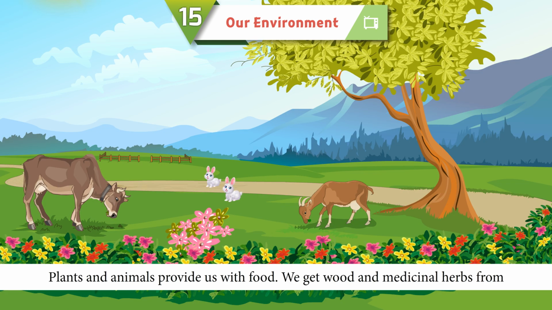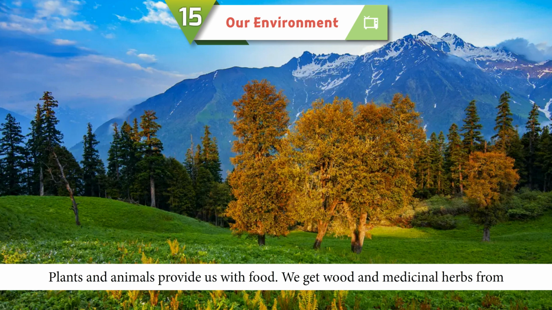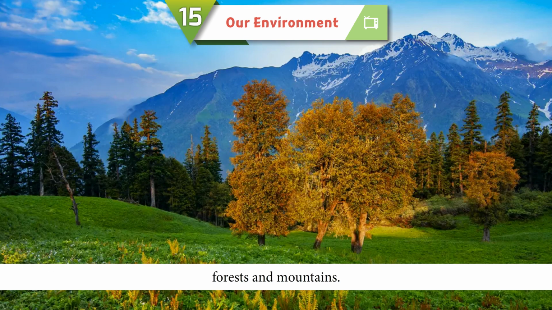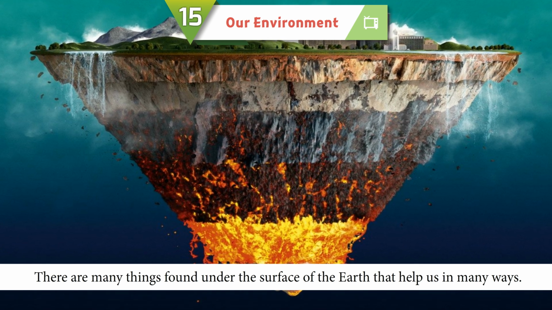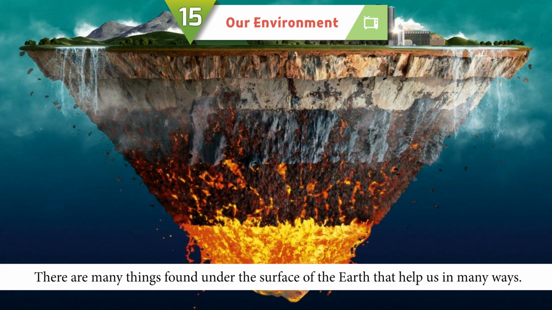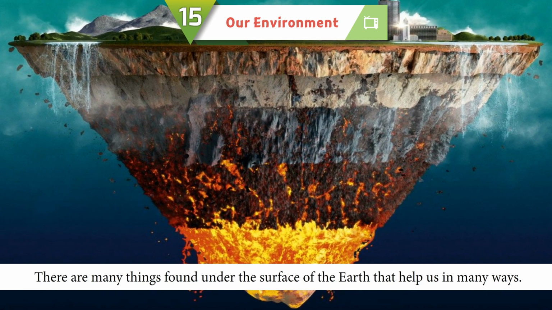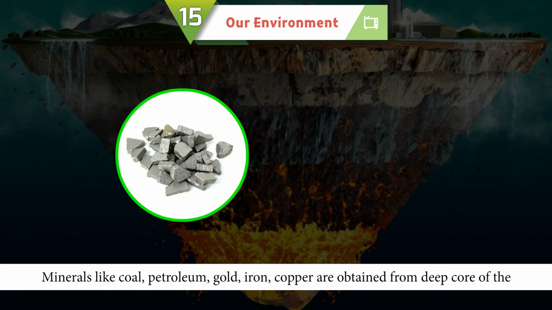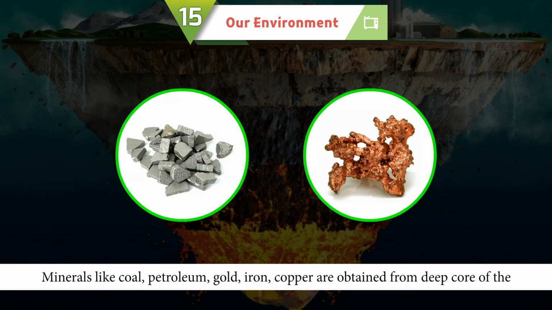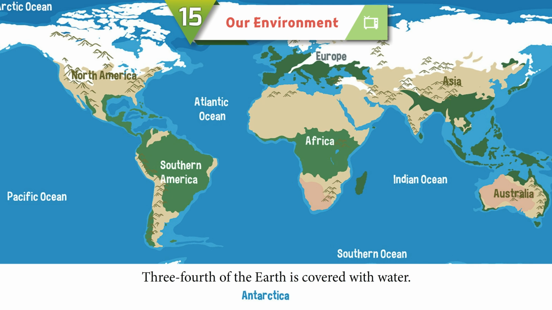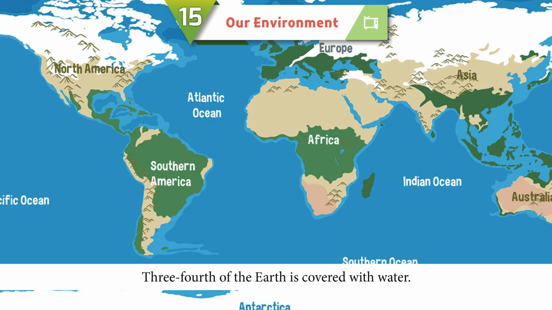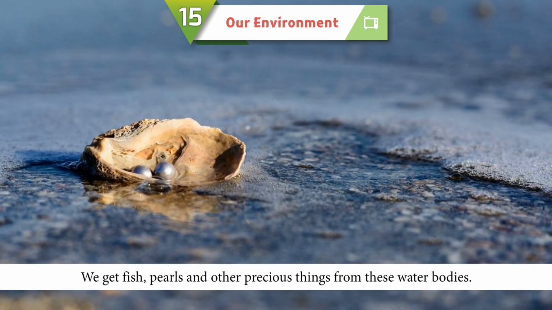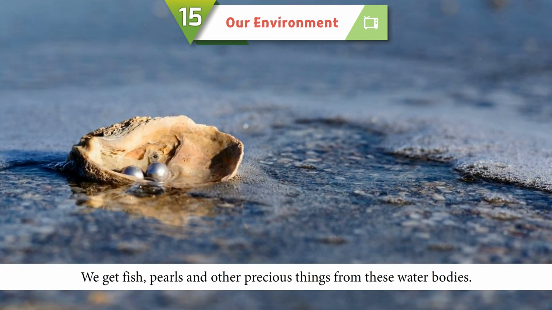Plants and animals provide us with food. We get wood and medicinal herbs from forests and mountains. There are many things found under the surface of the earth that help us in many ways. Minerals like coal, petroleum, gold, iron, copper are obtained from deep core of the earth. Three-fourths of the earth is covered with water. We get fish, pearls, and other precious things from these water bodies.